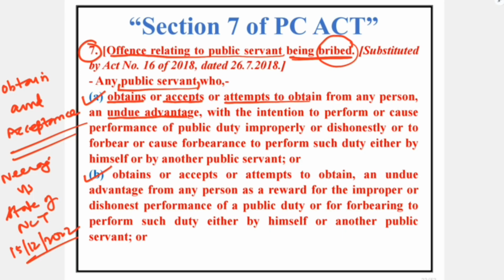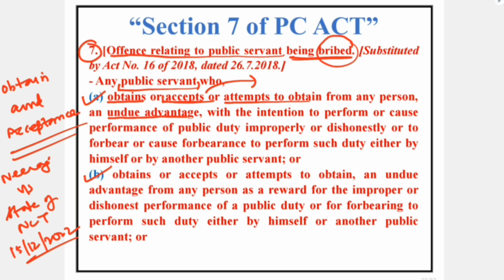In that case, it is observed that Section 7 of the PC Act would be applicable only when the public servant accepts the offer of the complainant regarding undue advantage, but the acceptance must be voluntary. If the acceptance is not voluntary, in that scenario he cannot be prosecuted.